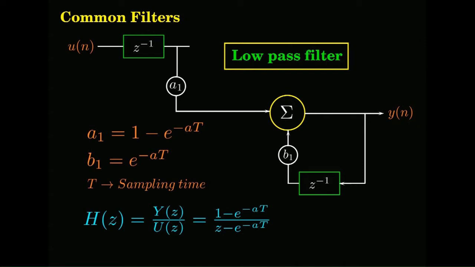So this is a well tried out filter, just like A by S plus A in the continuous domain, in the digital domain. There is no derivation for this. You don't derive it; it is actually a closed map for the existing continuous domain transfer function, because you also have the sampling time coming into the picture.